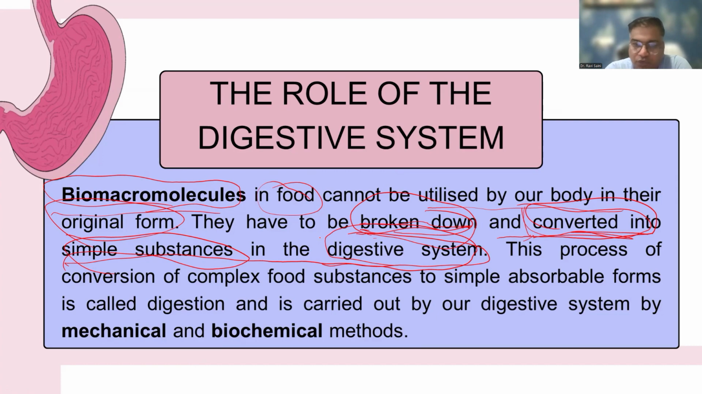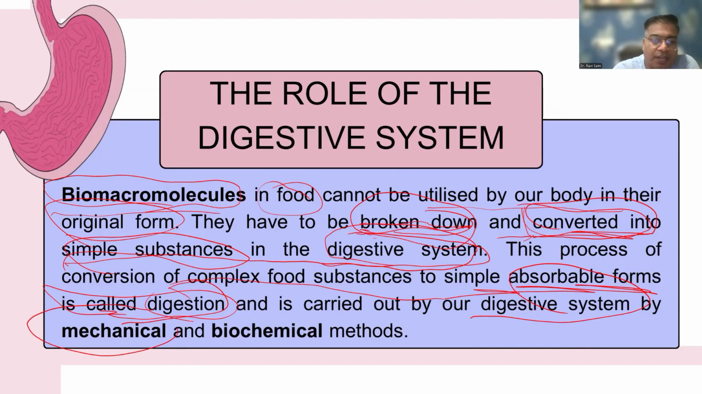This process of conversion of complex food substances to simple absorbable forms is called digestion. This is the very simple definition of digestion. The process of conversion of complex food substances to simple absorbable forms is called digestion. And this is carried out by the digestive system through mechanical and biochemical methods. So these are the two broad categories, mechanical and biochemical. Mechanical means there are some specific movements of these structures of the alimentary canal, like peristaltic movements. We can group this peristaltic movement of the intestine into the mechanical category.